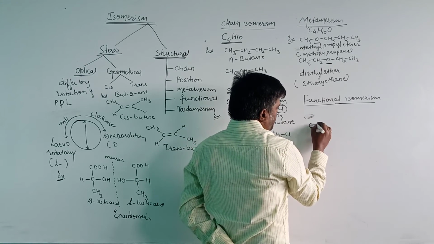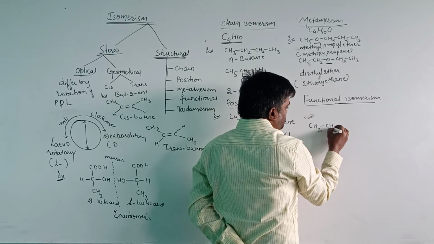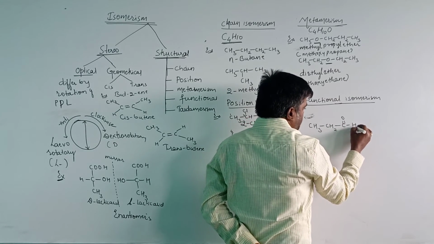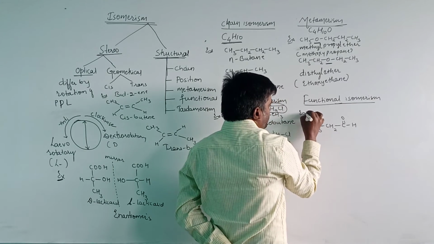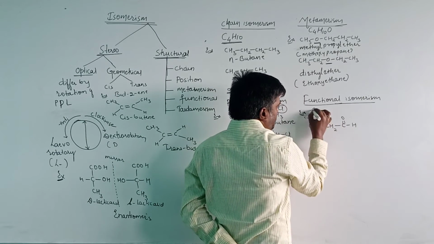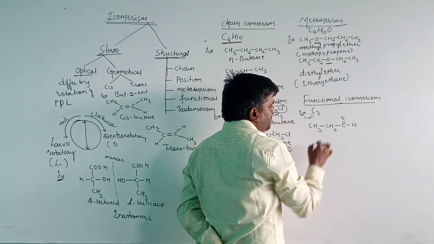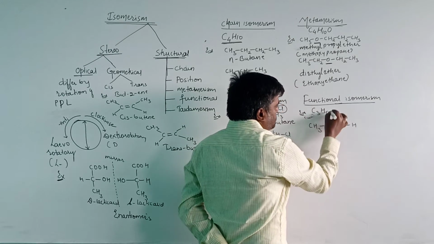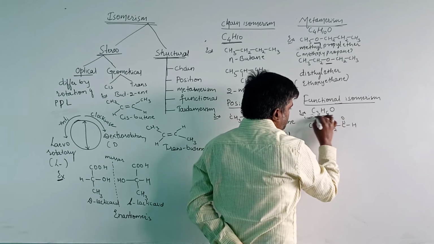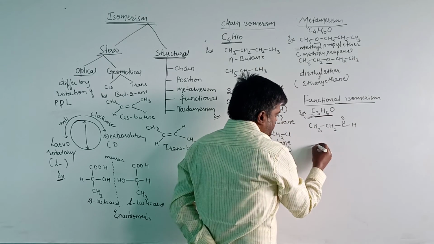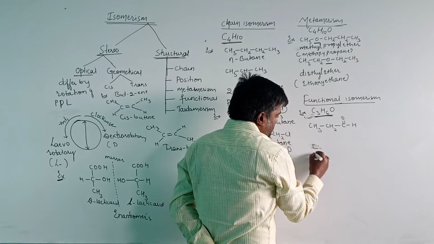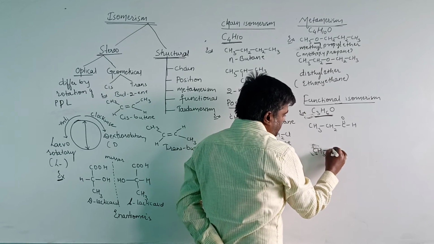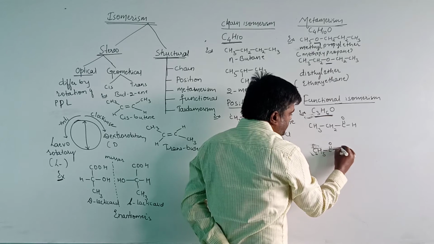CH3 CH2 C double bond O H here. The number of carbon atoms is 3, the number of hydrogen is 6, and the number of oxygen is 1. We can represent it in another way: CH3 C double bond O CH3.